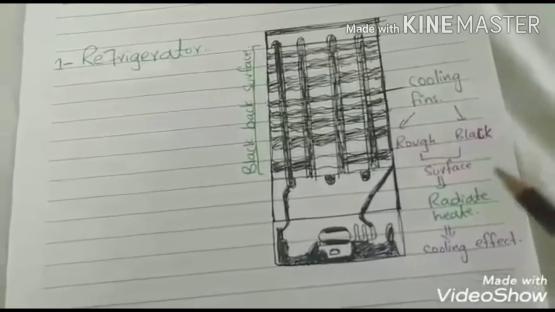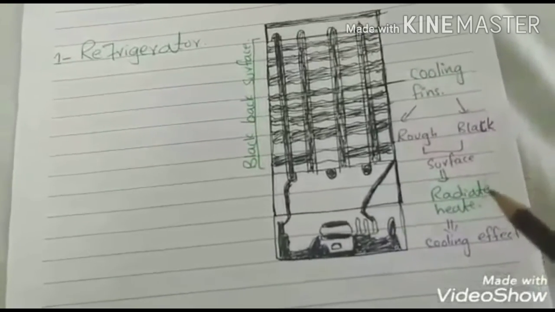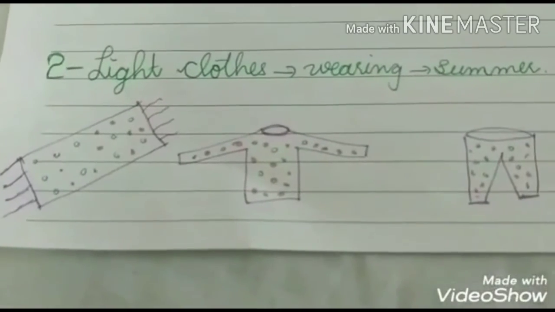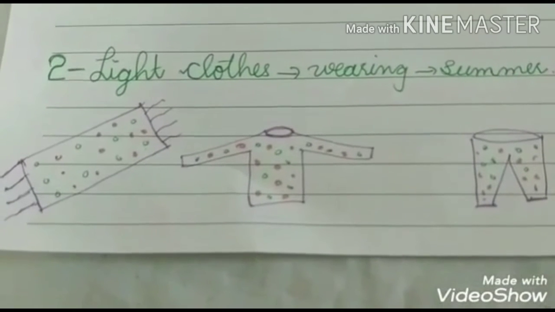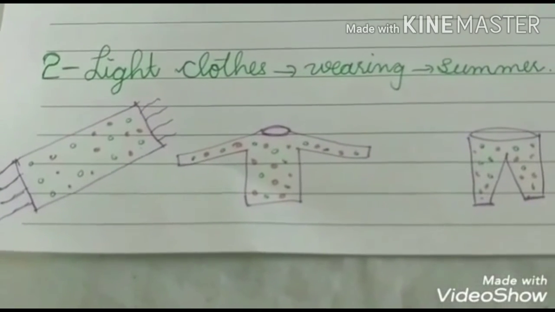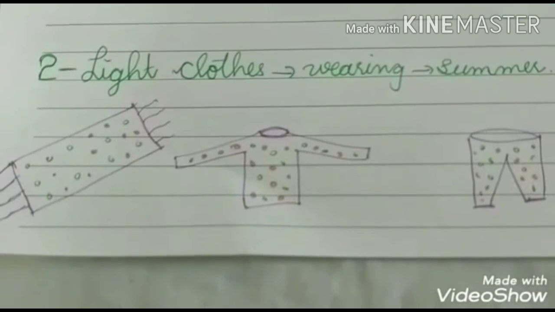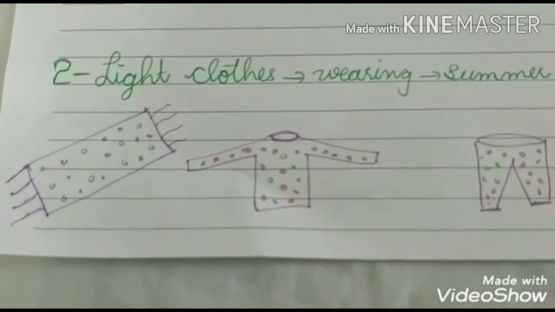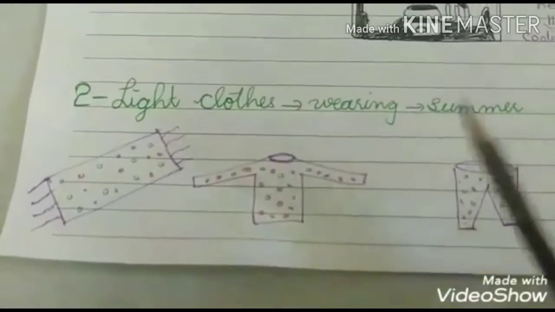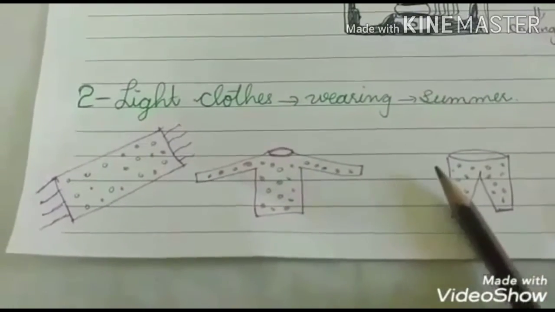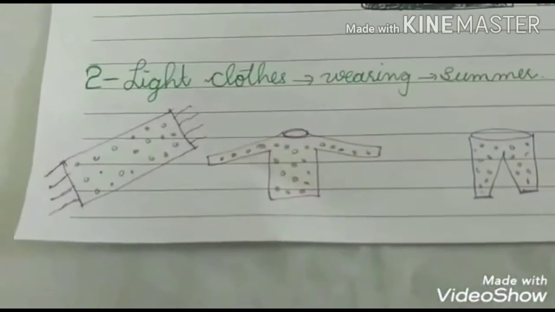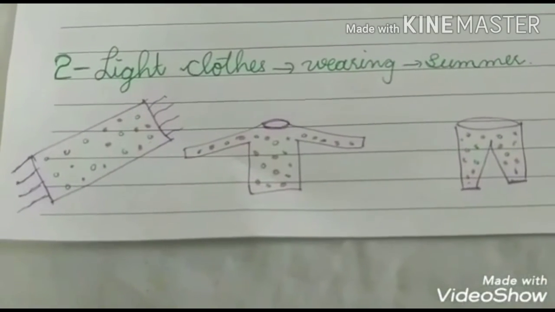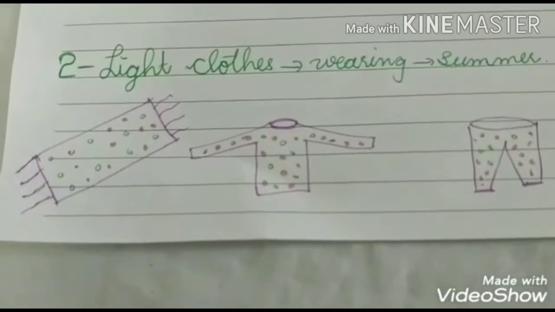What is the purpose of this radiation of heat? This radiation of heat produces the cooling effect. Similarly, another example of radiation is that we wear light color or white color clothes in the summer. What is the purpose of wearing these light colors? Light colors are good reflectors of light and they absorb less or no heat, due to which we do not get warm and we feel the cooling effect.